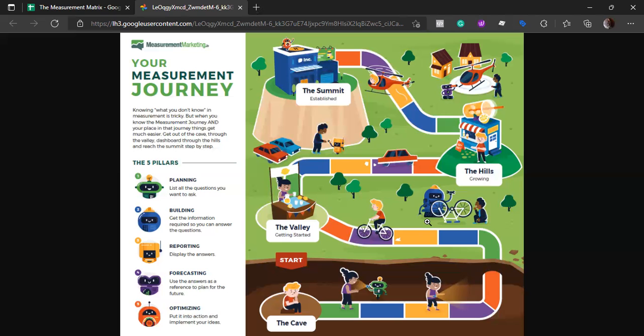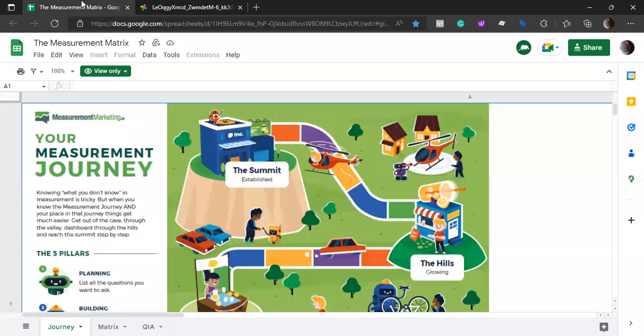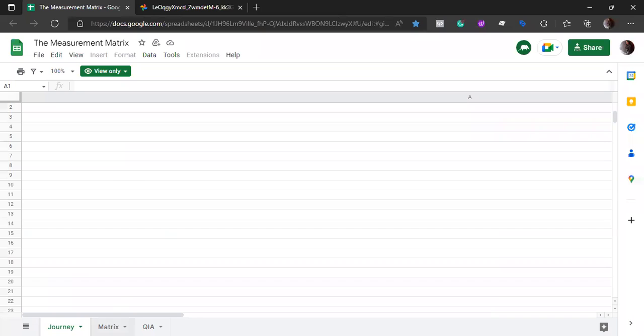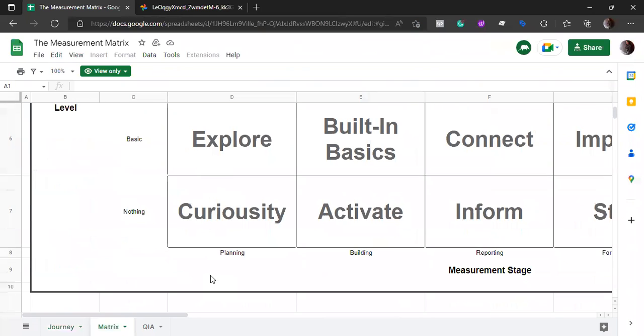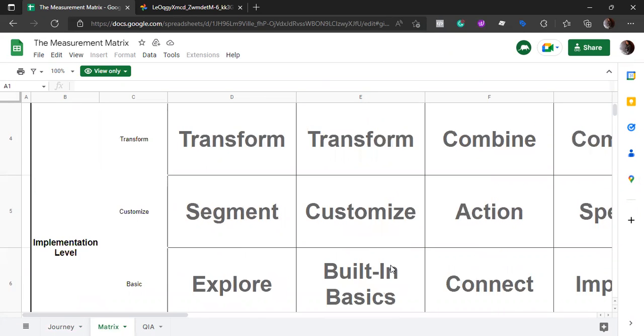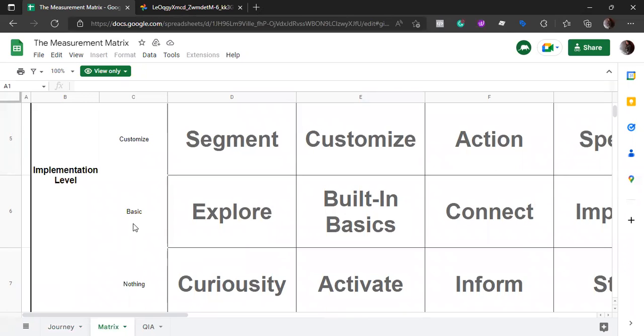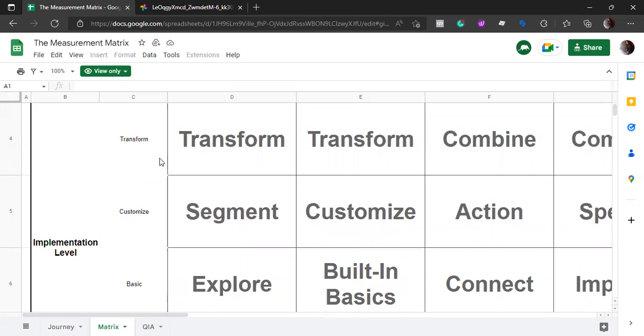So now let us come back to the measurement matrix. And here, let's go to the matrix. We already discussed planning in the previous video, and in this video, we'll discuss building. The measurement stage is building and the implementation levels are nothing, basic, customize, and transform.